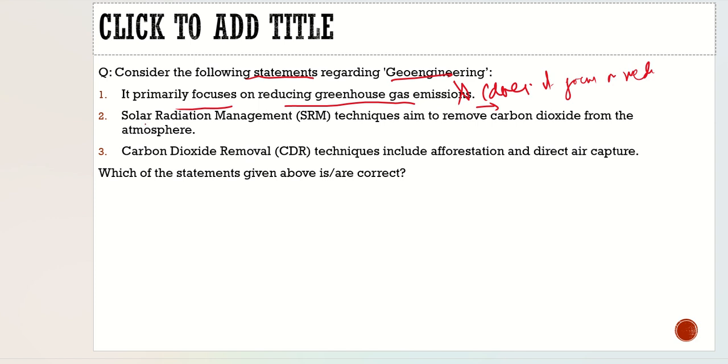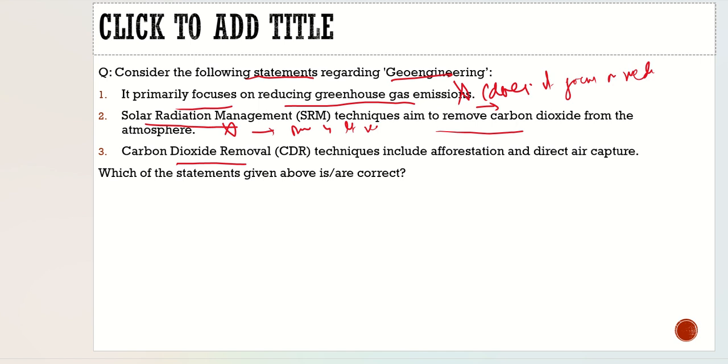Second statement, it says solar radiation management techniques aim to remove carbon dioxide from the atmosphere. No, not at all. It is the same argument which we gave in the first statement. Its aim is to reduce the temperature, not to remove the carbon dioxide from the atmosphere. So that's why it is not the solution of the disease. It is a temporary relief it can give to the planet, but not the permanent solution.